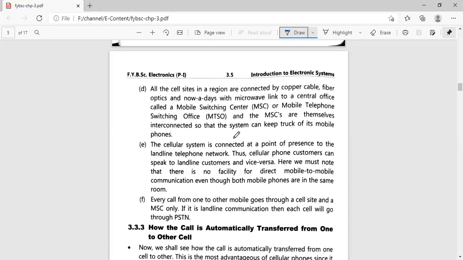Wherever you are, if you are sitting next to each other or if you are in different countries, in both situations, if you are calling each other, your call will first go to the MSC, mobile switching center, and then it gets connected to the next person to whom you want to call, right? Every call from one mobile to another goes through a cell site and MSC only. If it is landline communication, then each call will go through PSTN, public switched telephone network.